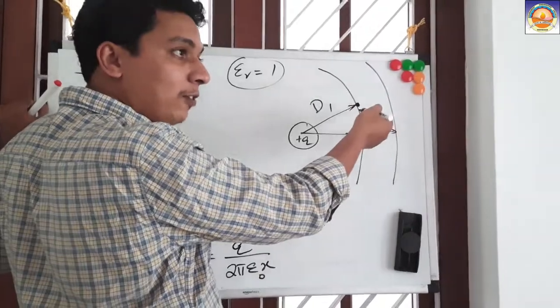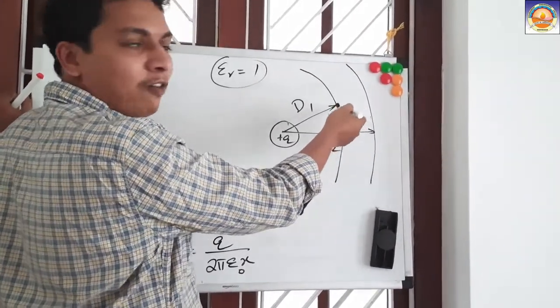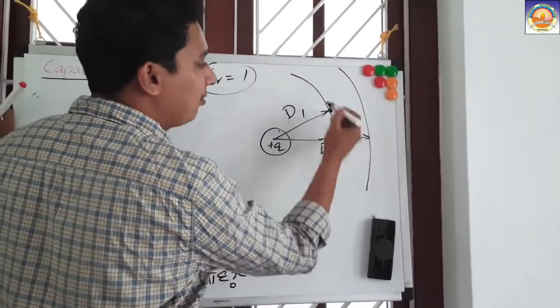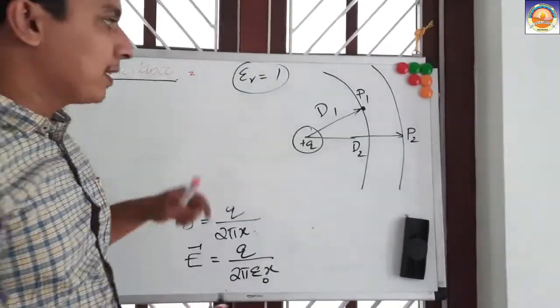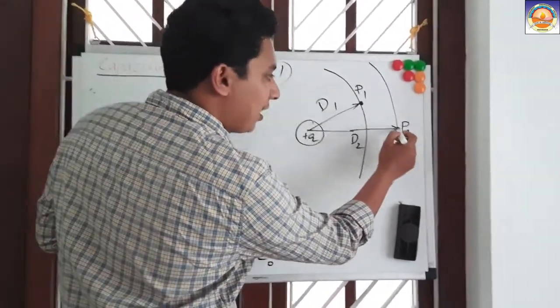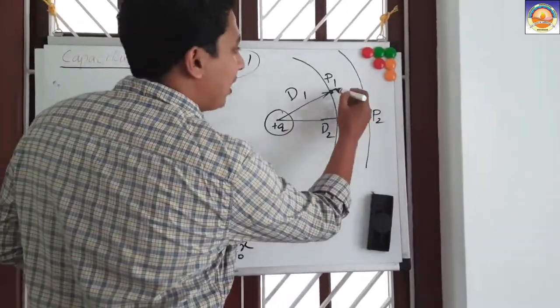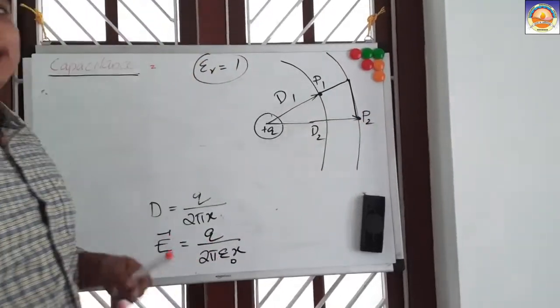Potential is the work done for taking a unit positive charge from one point, P1, to another point, P2. Whether I take it directly from here to here, or first to this point and then to this point, it will be the same work.